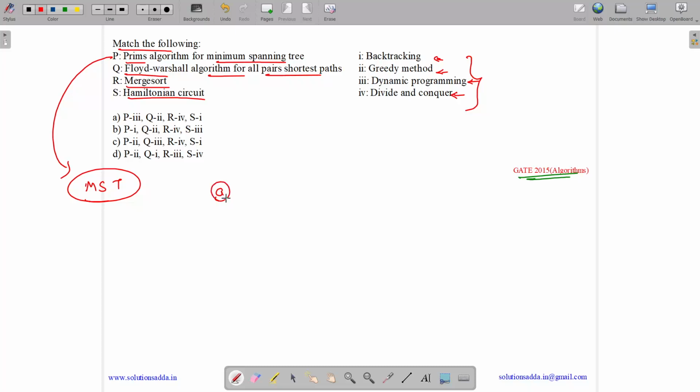Okay, let us take a graph like this with vertices A, B, C and D. It has edges with weights 10 over here, 20 over here, 30 over here, 40 over here and 50 over here. Then what is a spanning tree? A spanning tree is a subgraph of a graph which is a tree. Tree means it should be acyclic and it should be connected.